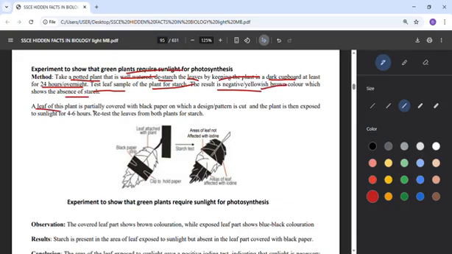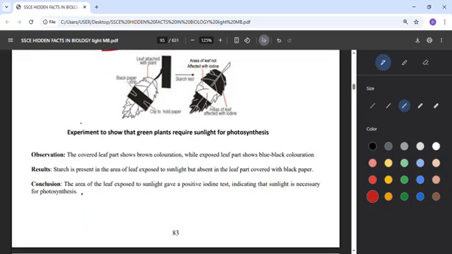So a leaf of this plant is partially covered with black paper on which a design pattern is cut, and the plant is then exposed to sunlight for 4 to 6 hours. So retest the leaves from both plants for starch.